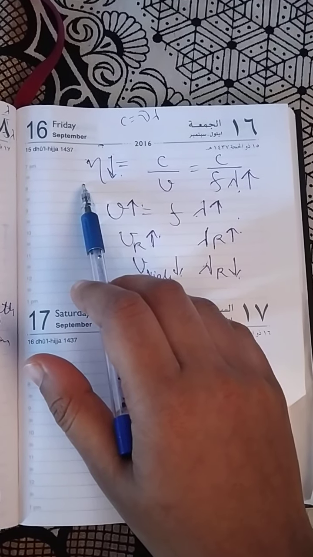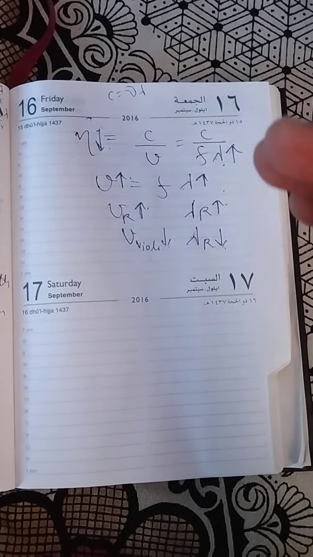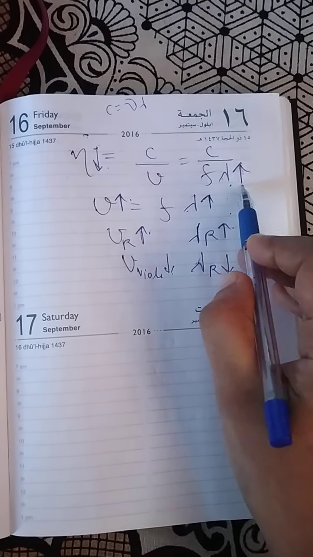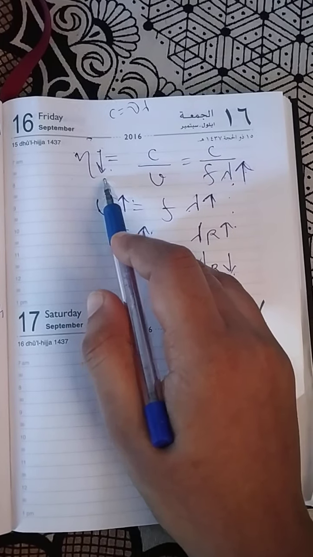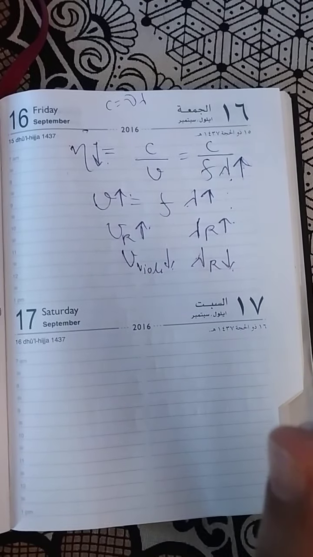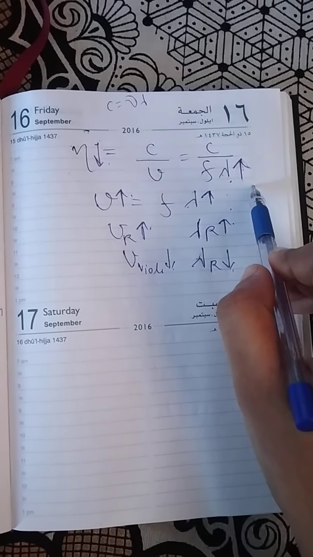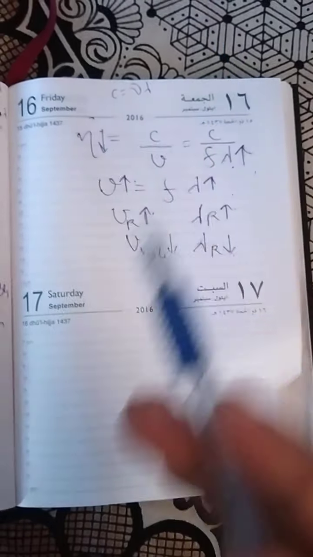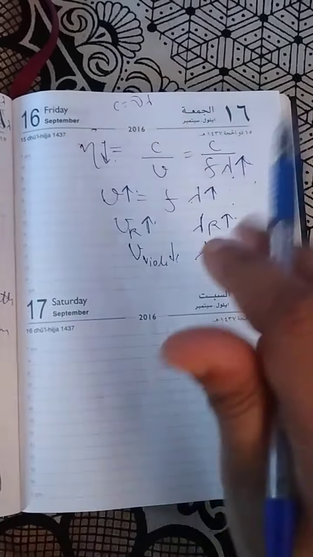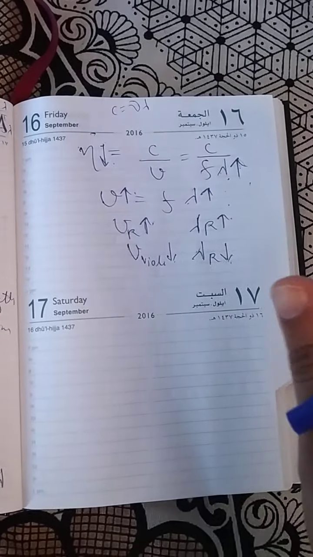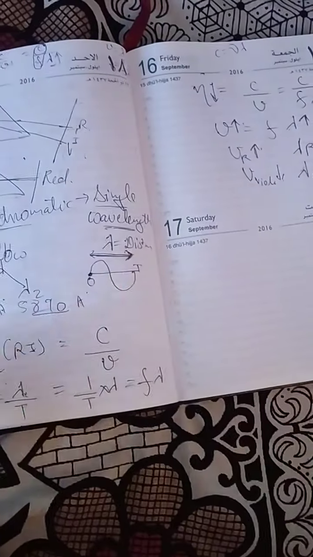Less refractive index means it will deviate less towards the normal. Red has more wavelength, so the refractive index will be less, and it will bend less towards the normal. Violet has less wavelength, so more refractive index, and hence it will bend more towards the normal. I have uploaded that video and will give the link in the description box so it will be easy for you. So the correct option is that different wavelengths travel at different rates.